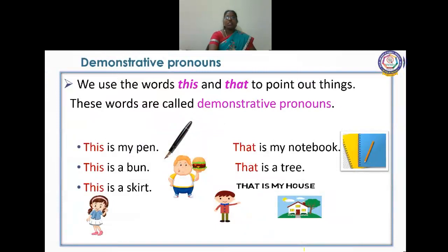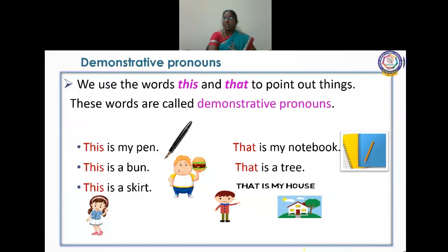Demonstrative pronouns: we use the words this, that to point out things. For example, you can show your pen and say, this is my pen. You're pointing out something, so that is called a demonstrative pronoun. This is my pen. This is a bun. This is my pen. This is a skirt. For that purpose, we use demonstrative pronouns.